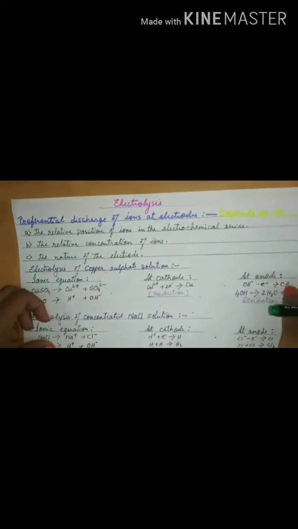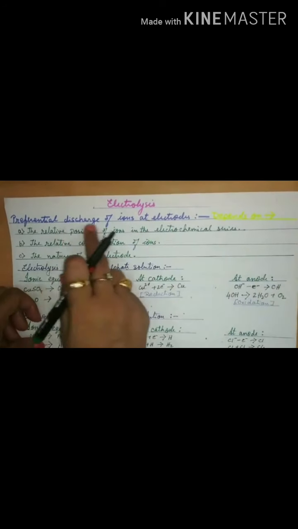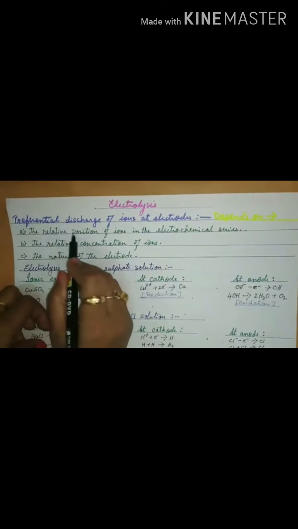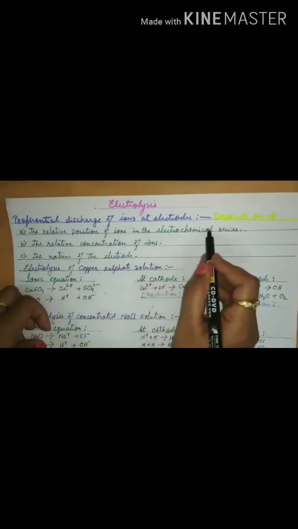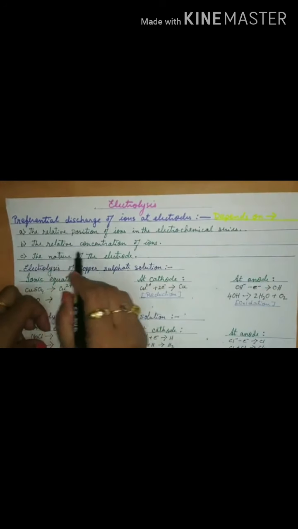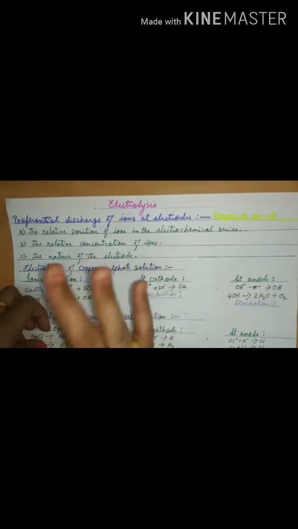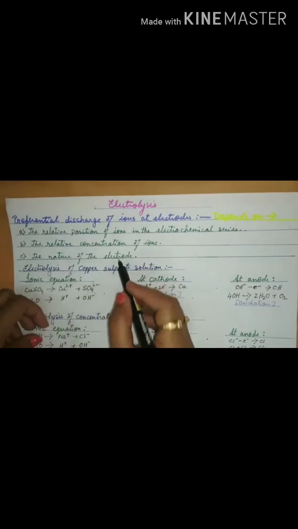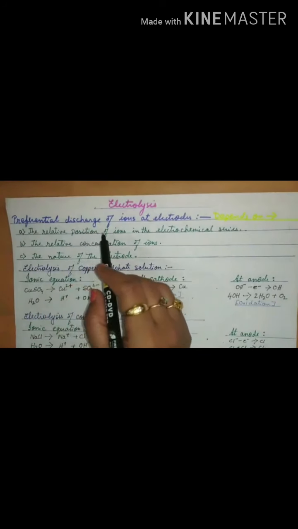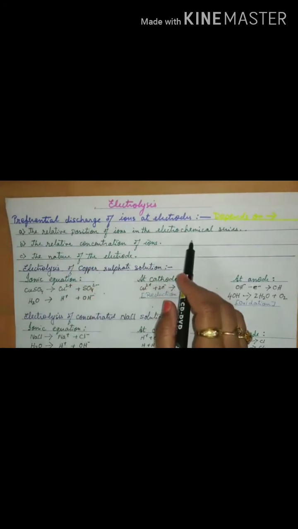What are the factors on which this preferential discharge of ions at the electrode depends? The first factor, the relative position of ions in the electrochemical series. The second factor, the relative concentration of ions. The third factor, the nature of the electrode. Now let's come one by one. See the first one, the relative position of ions in the electrochemical series.